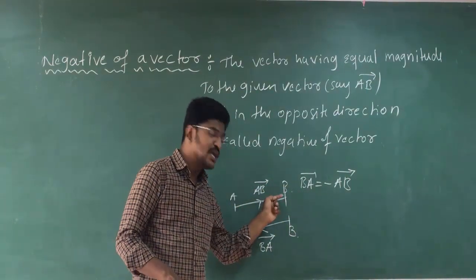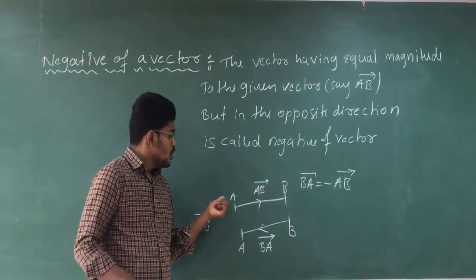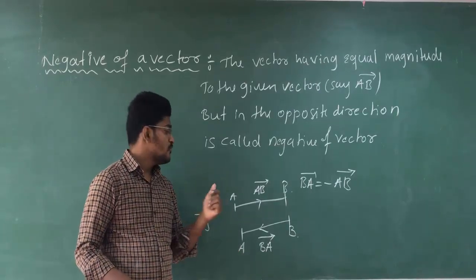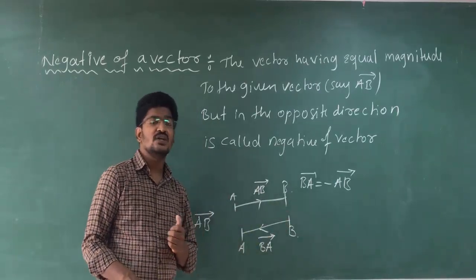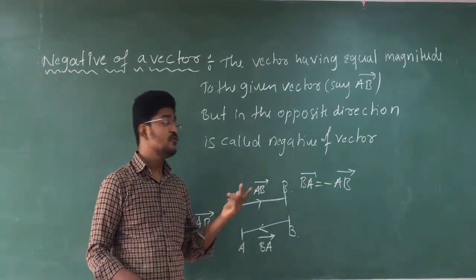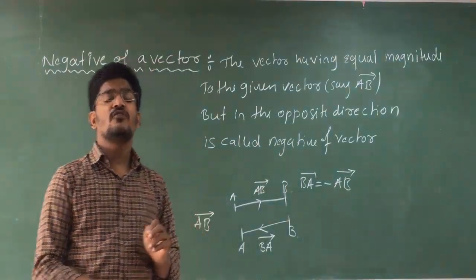See, it is from A to B, it is from B to A. Are you getting my point? So vector BA is in the opposite direction of vector AB. That's why we say that vector BA is the negative of vector AB.